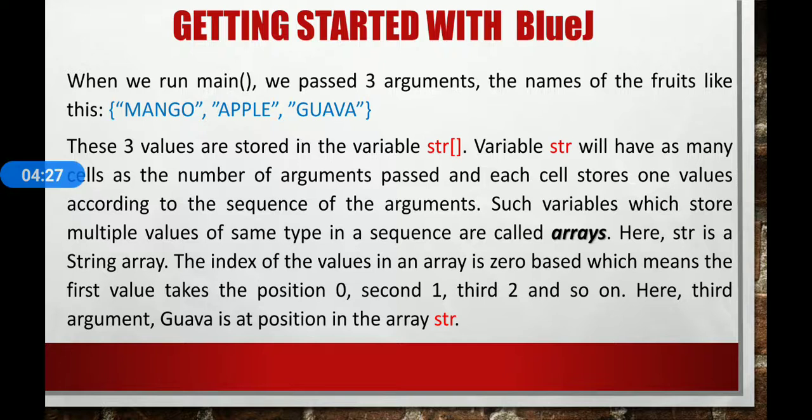Such a variable which stores multiple values of the same type in a sequence is called an array. Here str is a string type array. The index of the values in an array is 0 based, which means the first value takes position 0, second 1, third 2, and so on.